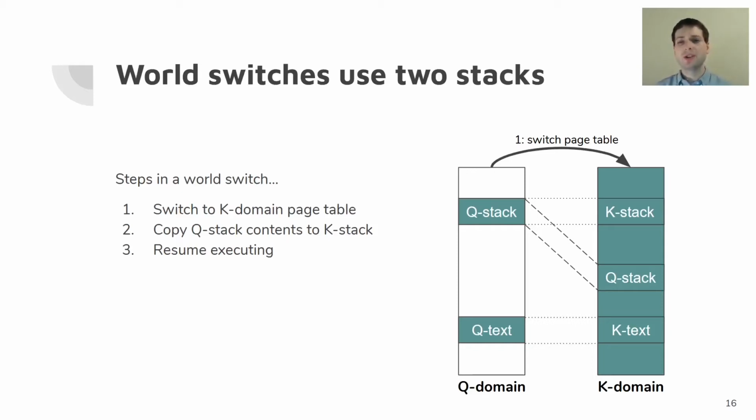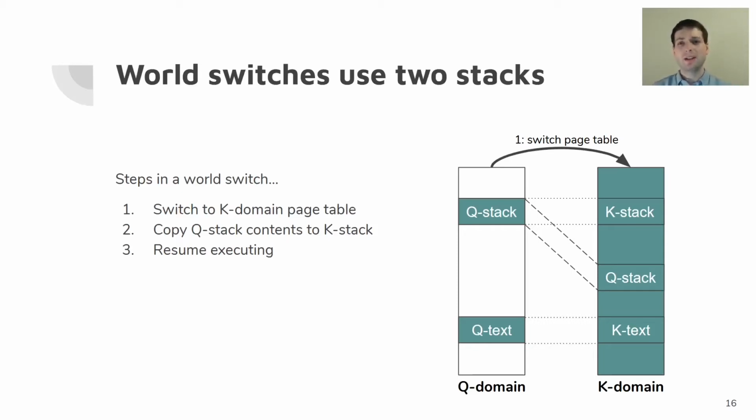But if we actually look at what's going on, when we're running in the Q domain, everything pushed on the stack is safe to expose to user space, transitively, because the only things that could be pushed onto the stack are things that somehow are gained from memory, and the only things in memory are things that are safe to expose to user space.